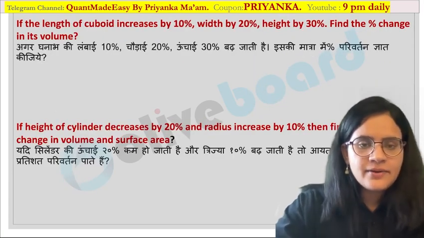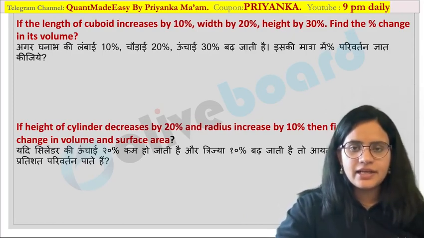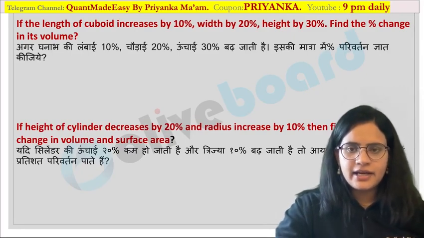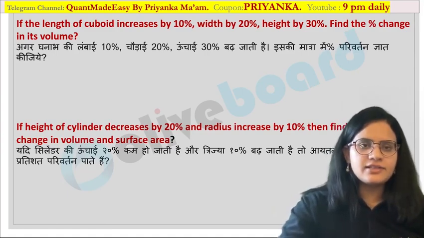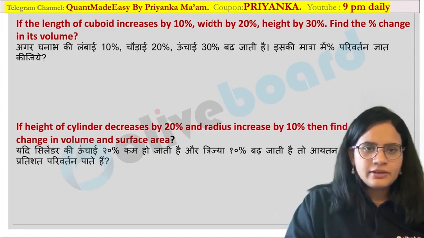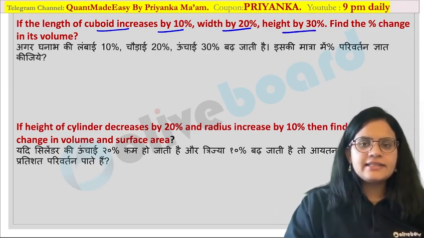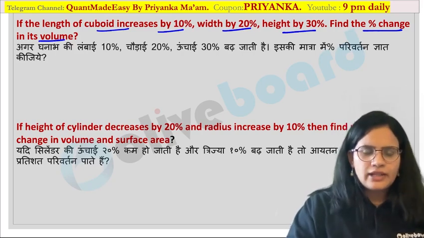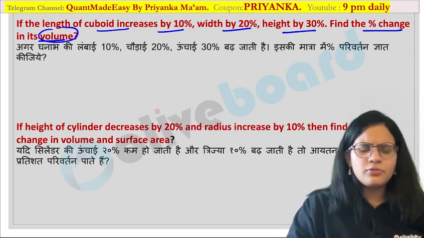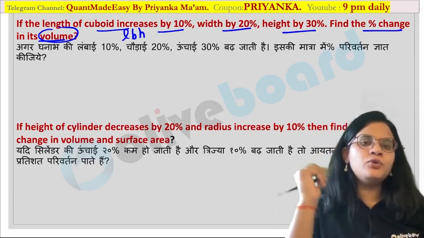Okay, now let us see new types of questions that are generally asked based on this percentage increase, percentage decrease topic over here. Especially in case of your mensuration. Combination of mensuration plus this type of percentage questions are asked in your exam. So what is given over here? Length of a cuboid is increased by 10%, width is increased by 20% and height is increased by 30%. Find the percentage change in its volume. Now you know that first of all you have to write the formula corresponding to volume. What is the formula corresponding to volume? LBH over here. Now you can solve this by two methods.